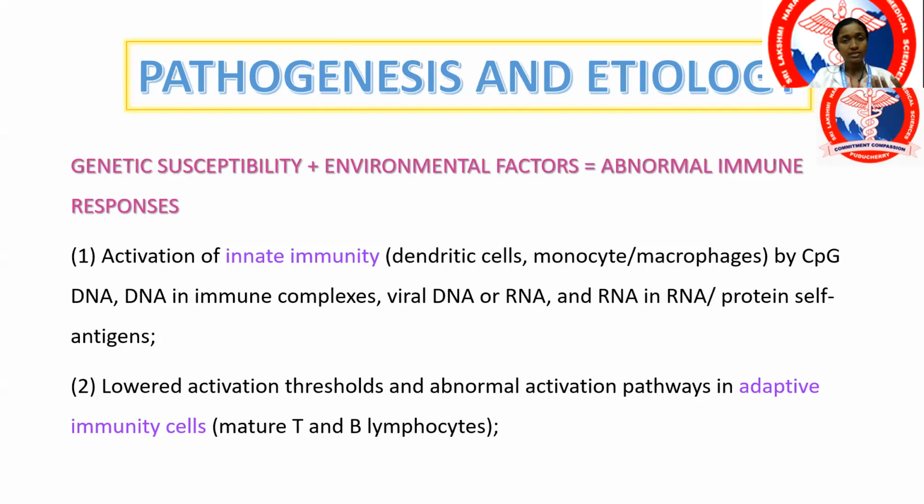Sometimes there are theories that possibly there is a viral etiology towards the development of the disease. So it can be viral DNA like Epstein-Barr virus, or the DNA in the immune complexes formed by the autoantibodies, that trigger the innate immunity, which is not usually seen in normal individuals. These are seen in individuals who have a certain genetic predisposition. And there is also a lowered activation threshold of the adaptive immune response, consisting of the T cells and B cells. So there is an abnormal activation of both the innate as well as the adaptive immune system.